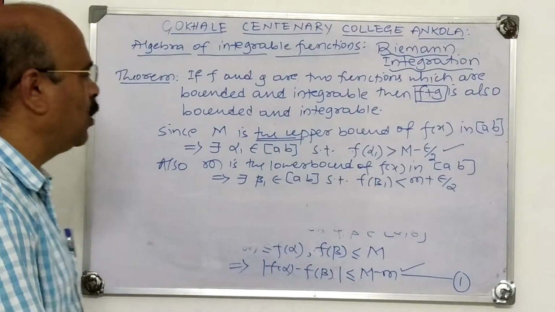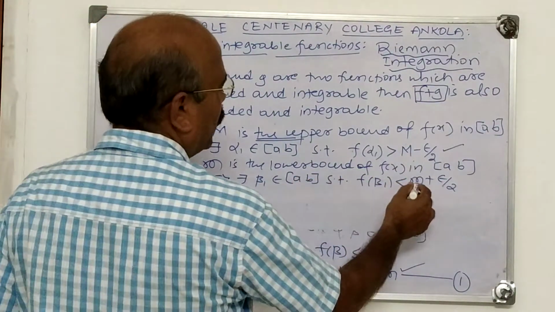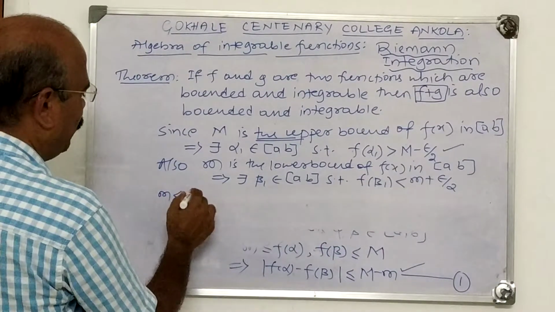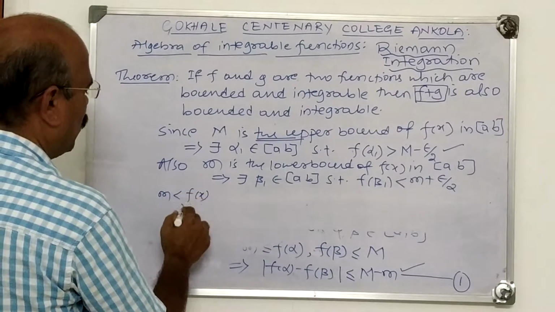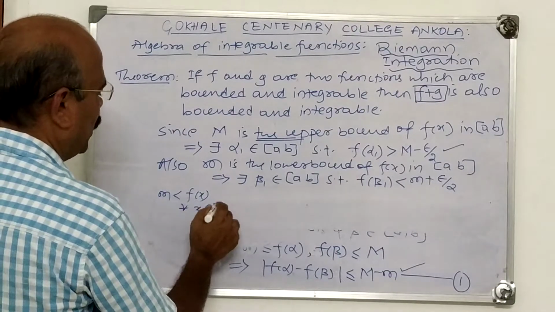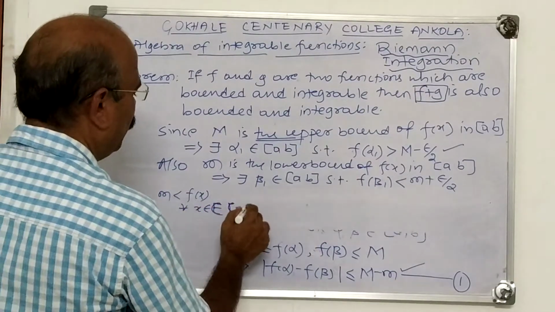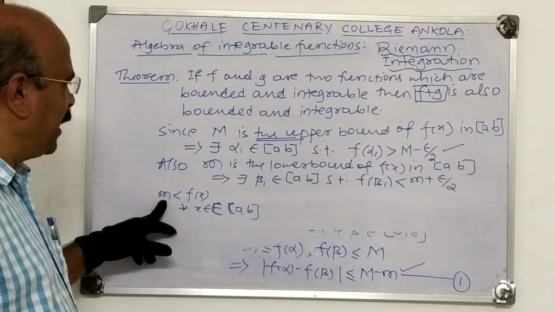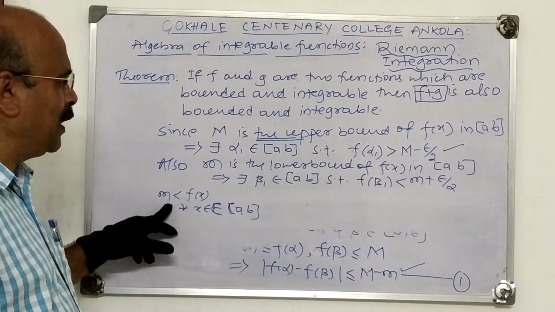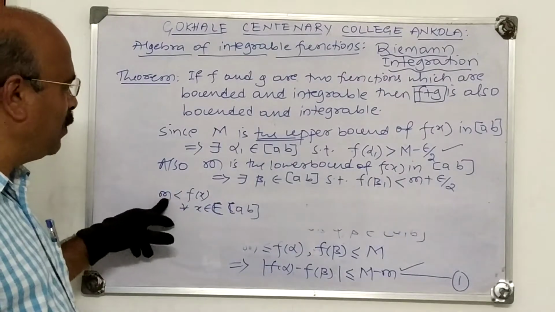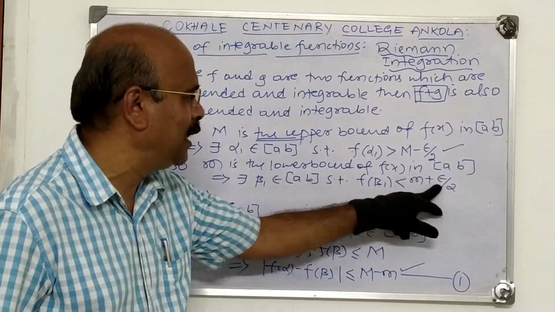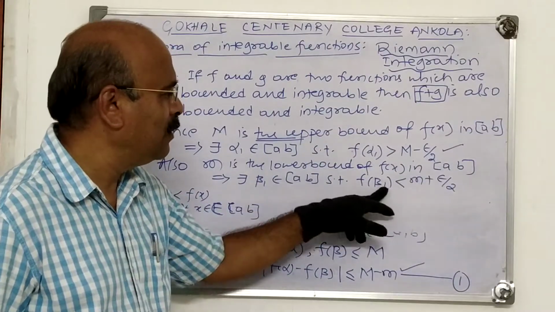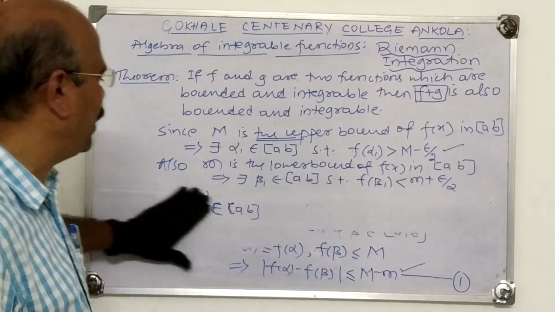What do you mean by the lower bound? The lower bound means this m is the lower bound. m is less than f(x) for all x belonging to [a,b]. That is the meaning of the lower bound. Now, the lower bound means any number slightly greater than m is not a lower bound. Any number slightly greater than m, such as m plus epsilon, is not a lower bound. There exists beta 1, so that f of beta 1 is less than m plus epsilon by 2.